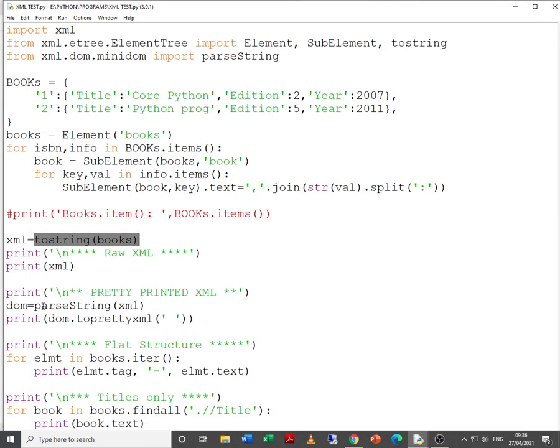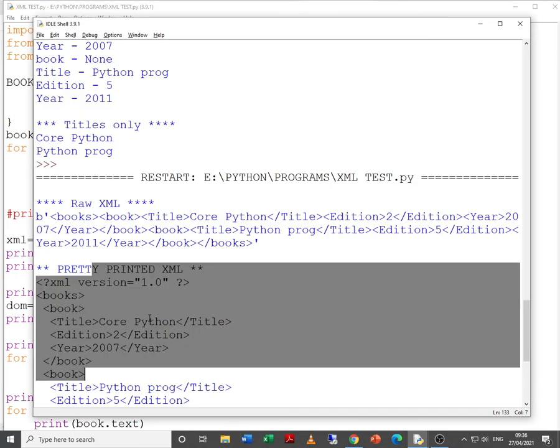whereas pretty printed XML is in a formatted way. So now we are printing the XML in a proper way, the way in which we create an XML file. We are storing it in a variable DOM. We are using parse string and then the raw XML we are passing. So what happens when we print?